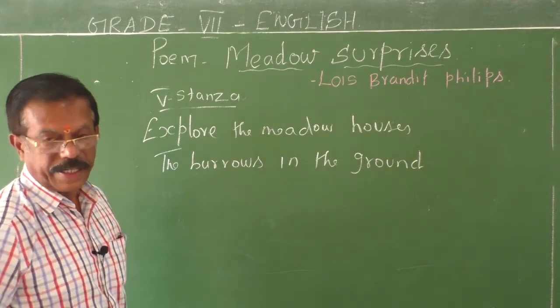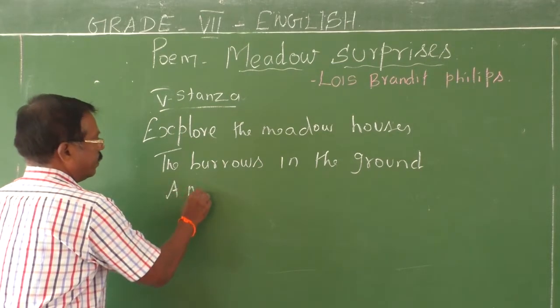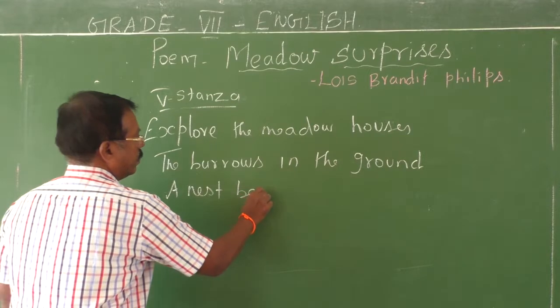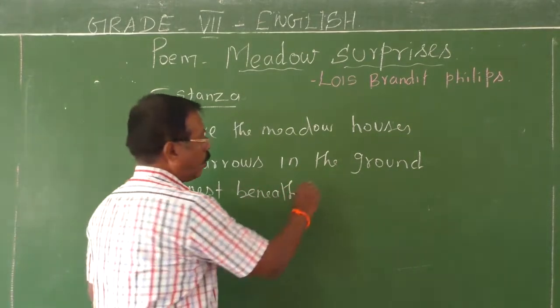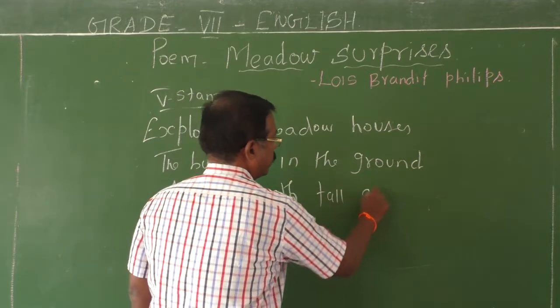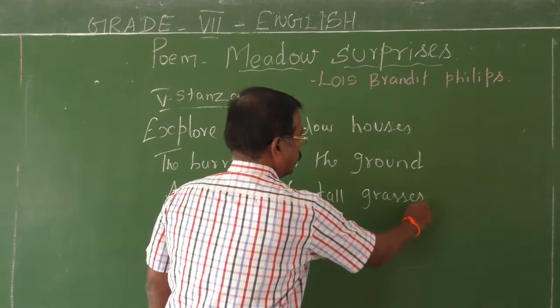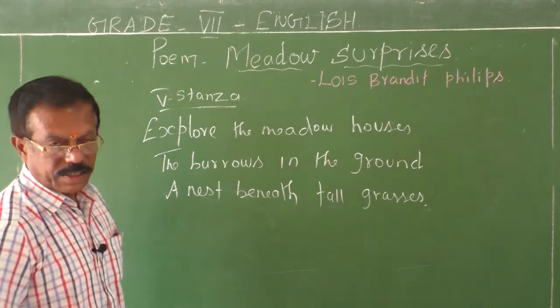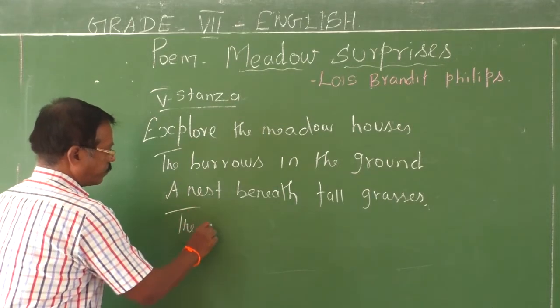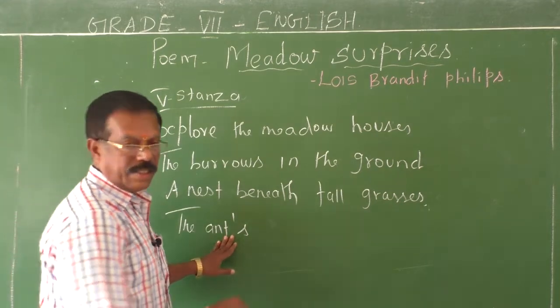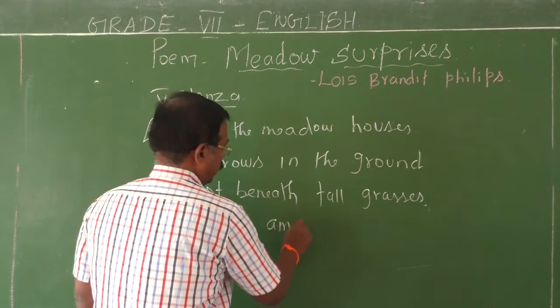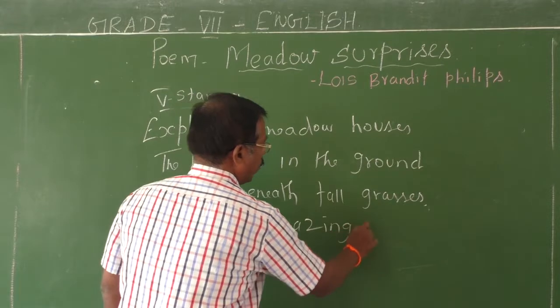Then a nest beneath tall grasses. The ants' amazing mount.